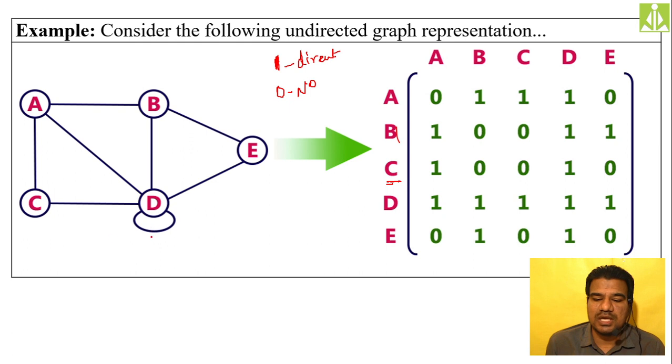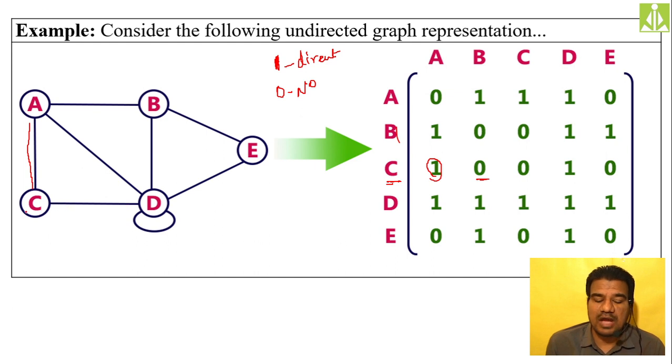From C to A, we have a link, this particular link, C to A. So it will be 1. Here I have represented that one. Then C to B, there is no direct link, so it should be 0, here 0. And then C to D, there is a direct link, isn't it?